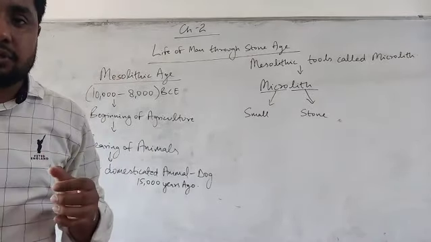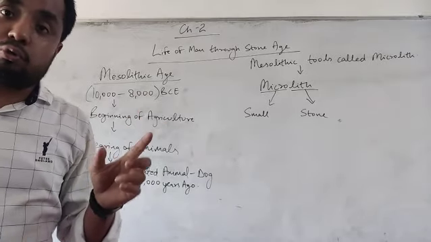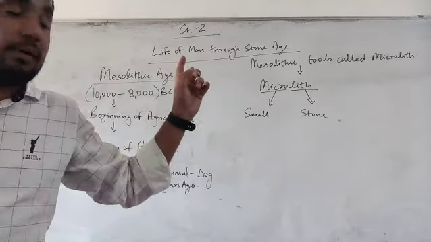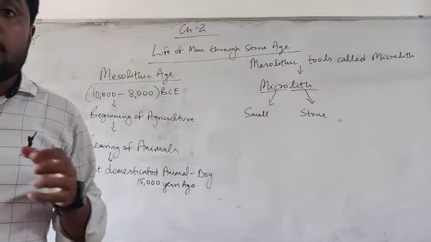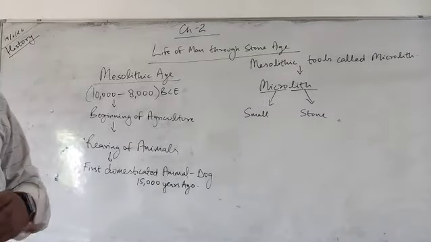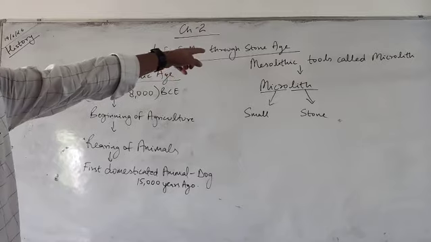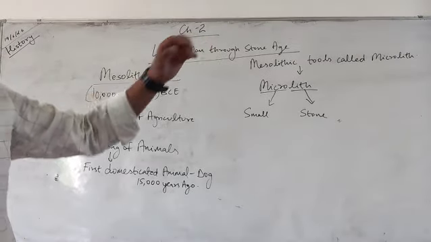Macro means large, huge in size. So the tools used in the Old Stone Age or Paleolithic Age were larger in size, huge in size, and were known as macrolith. But now in Mesolithic tools, the tools became micro.